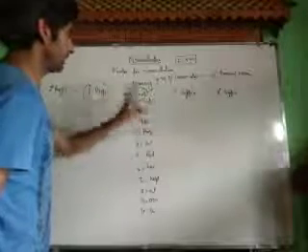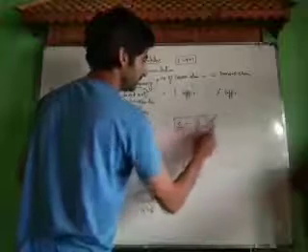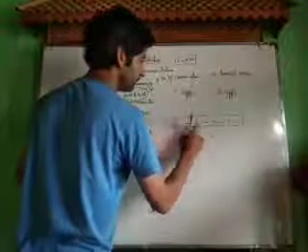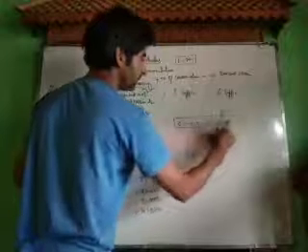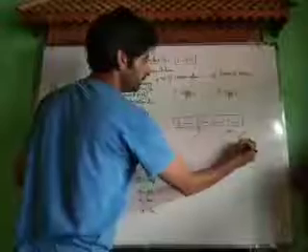We have a word root. Word root indicates the number of carbon atoms in the parent chain. For example, if we have a carbon chain like this, this is our chain. In this chain of carbon atoms, we have selected the longest possible chain. In this longest possible chain of carbon atoms, there are how many atoms? 1, 2, 3, 4, 5. This number of carbon atoms is equal to 5. It indicates the word root. For 5 carbon atoms, the word root is pent.